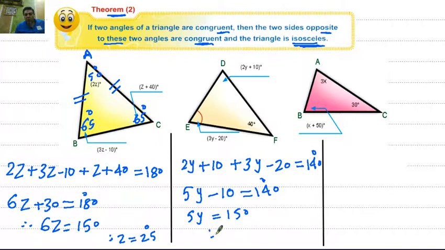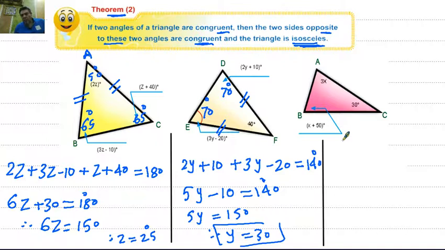Divided by 5, then y equals 30 degrees. In this figure, 2 times 30 equals 60 plus 10 equals 70. 3 times 30, 90 minus 20 equals 70. Then we notice that measure of angle D equals measure of angle E. Then this triangle is an isosceles triangle. Then the two equal sides are FD and FE.